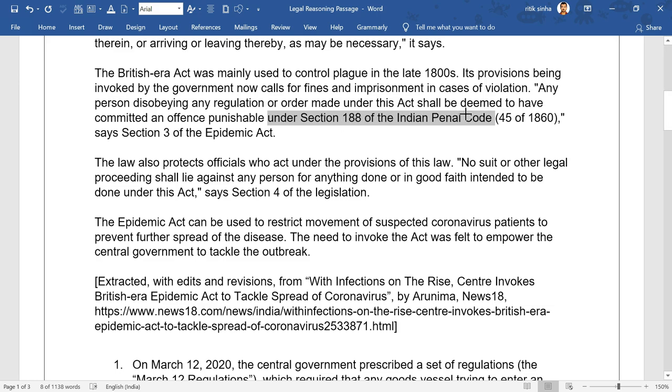Under Section 188 of the IPC, right. This is a point to note because Section 3 को वायलेट करने पे जो पनिशमेंट है वो सेक्शन 3 के हिसाब से नहीं मिलेगी. It would be given under Section 188 of the IPC.